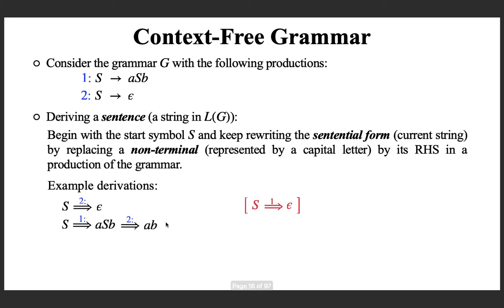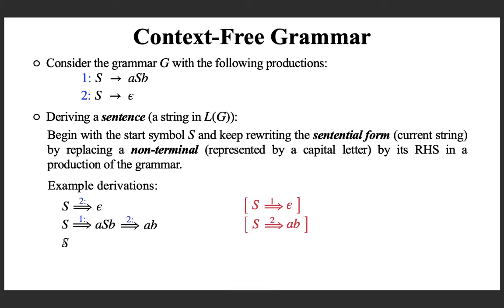So I derived a terminal string, which is what is called a sentence. I don't have anything to do now because I don't have a capital letter or a non-terminal. So here you can see that you derived the sentence ab from the start symbol using two steps. Note that this is not the production number, this is how many steps.